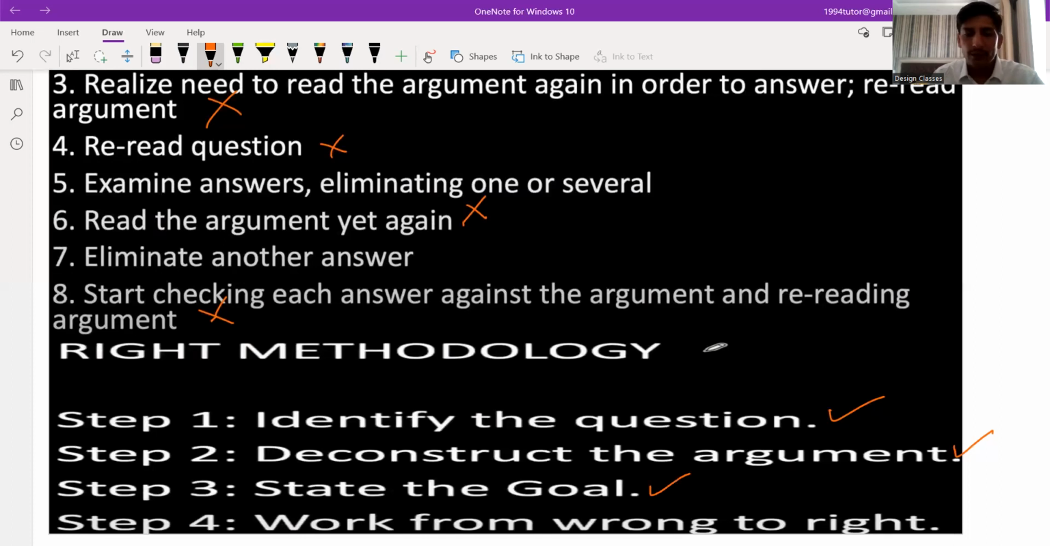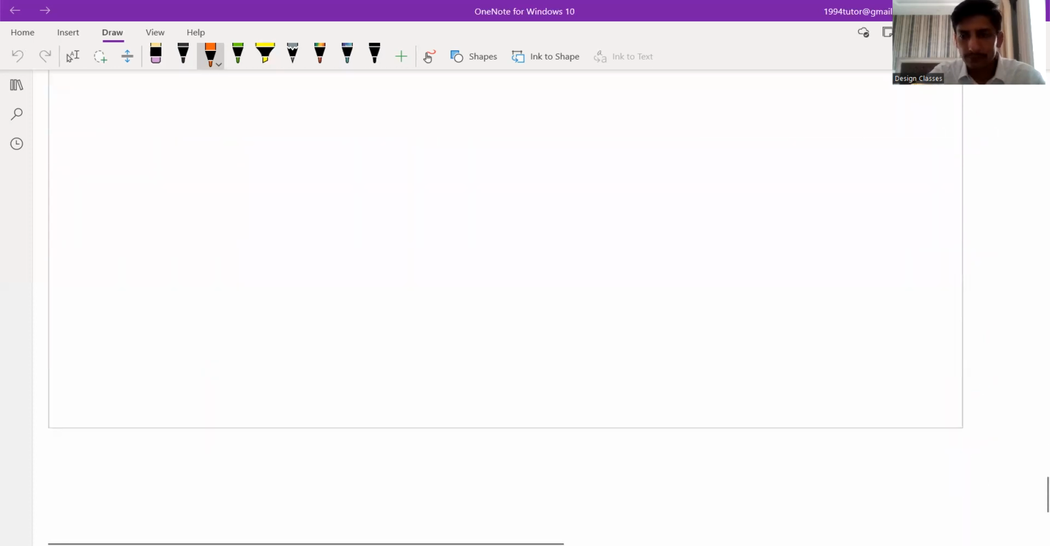Then state the goal: we have to find out what we are looking for, what the questions are asking about. We have to be pretty aware of it. Then work from wrong to right, which is basically the eliminating method. In some questions you will be sure that two options are not the right answer. Just eliminate those two, and you will have one or two options from which you can easily answer. Just use this method. This is the perfect way.